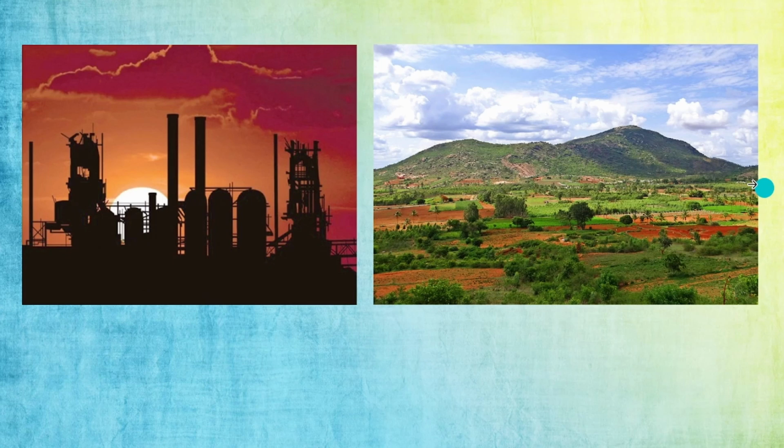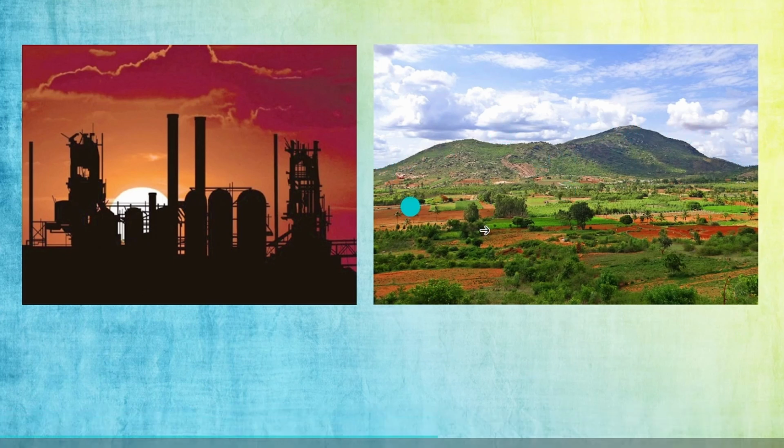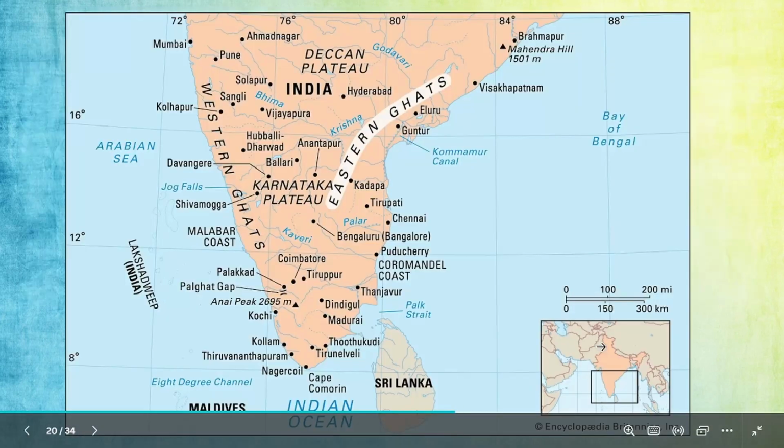What does a plateau mean? Plateau means the area will be plain, but there will be an uphill like this in the middle. So this is a plateau. This is a typical Deccan Plateau view.